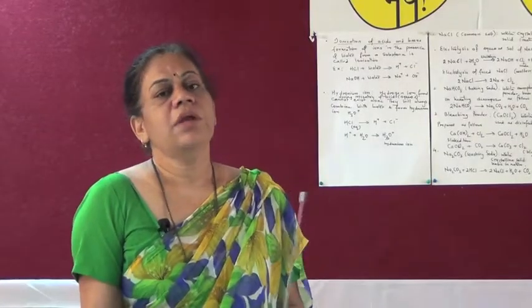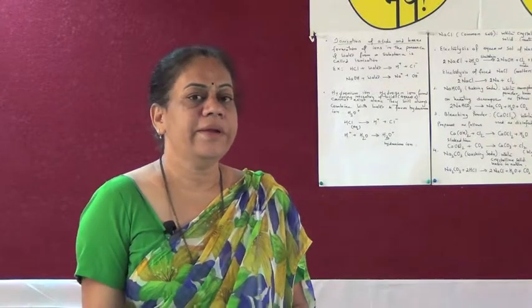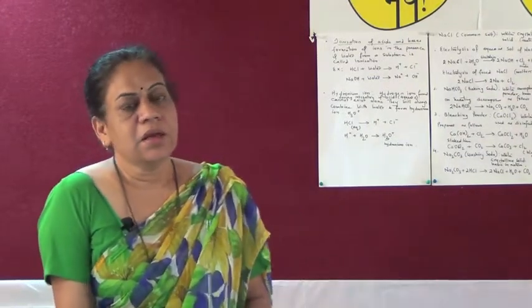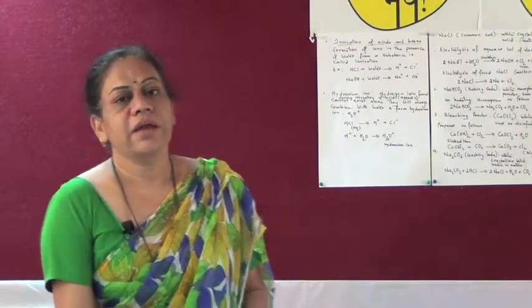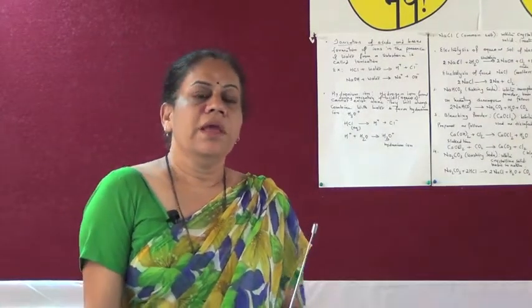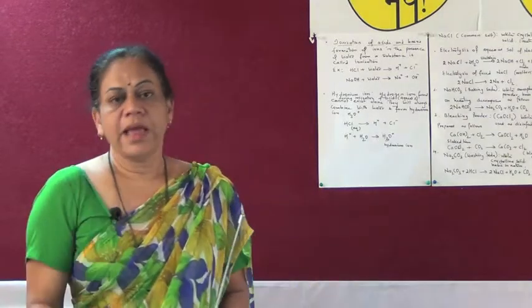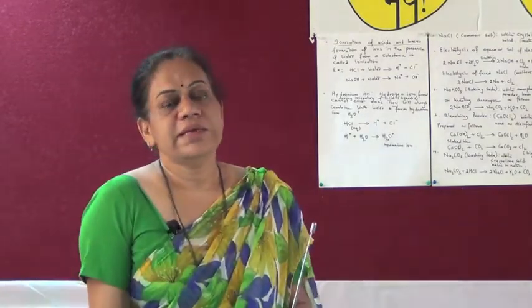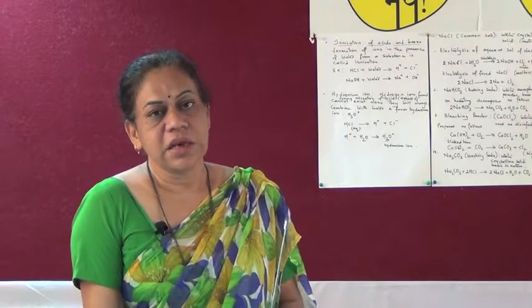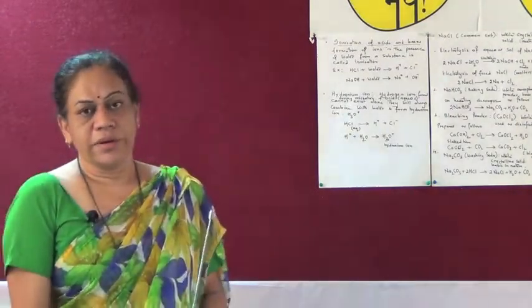And children, now let us study some properties of sodium chloride, that is NaCl. Sodium chloride is a white crystalline substance or a powder. The impure sodium chloride is brown in color, whereas in the purified state it is a white crystalline substance. It is highly soluble in water.